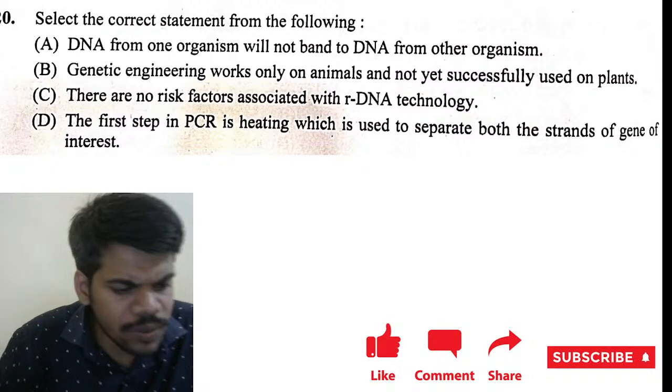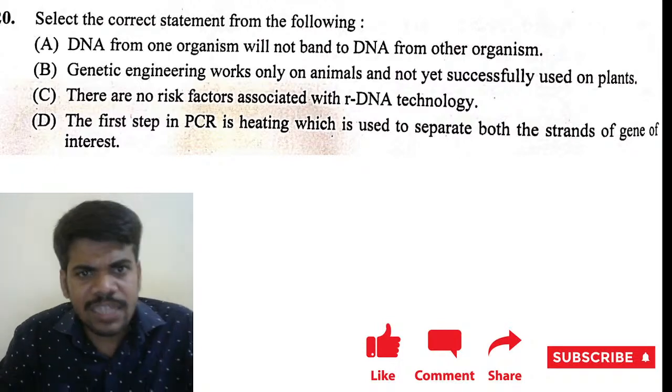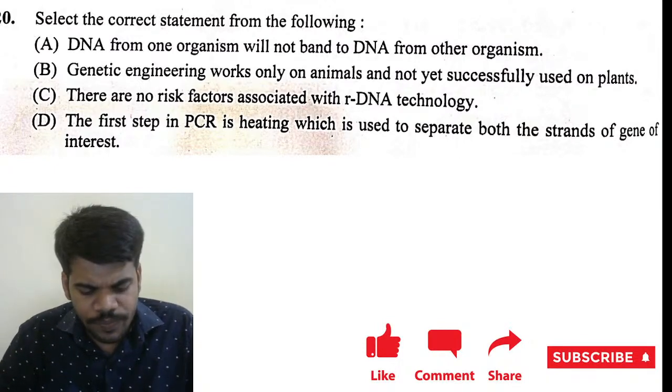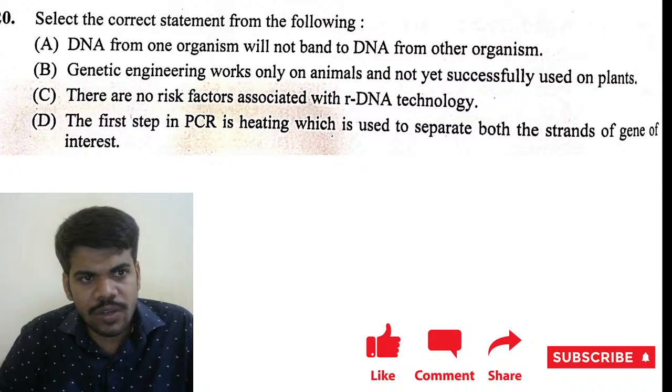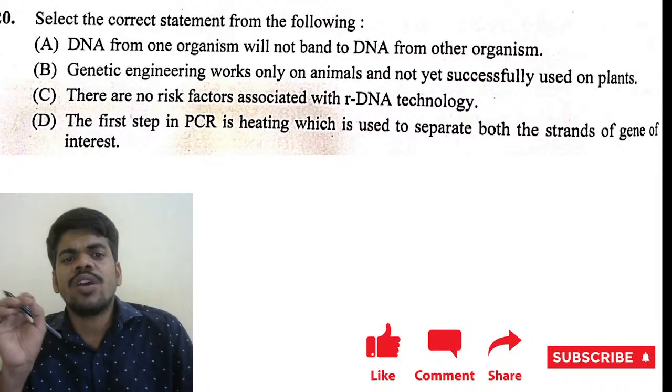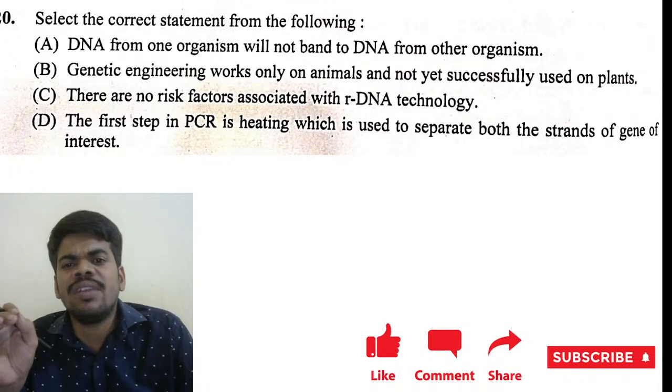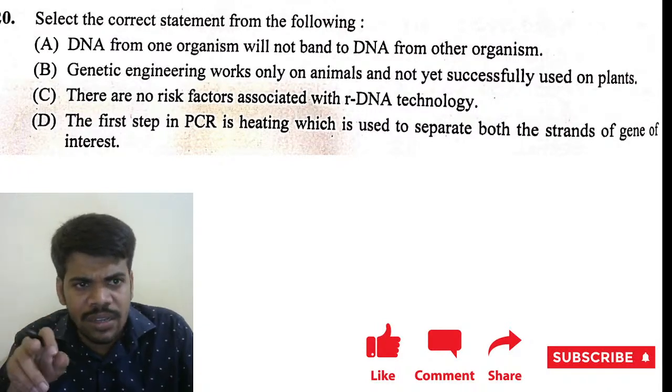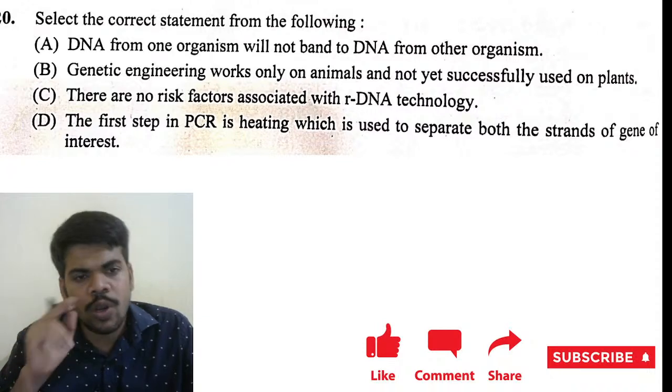Next, 20th question. Select the correct statement from the following. DNA from one organism will not bind to DNA from another organism. Is that correct? No, this is a wrong statement.